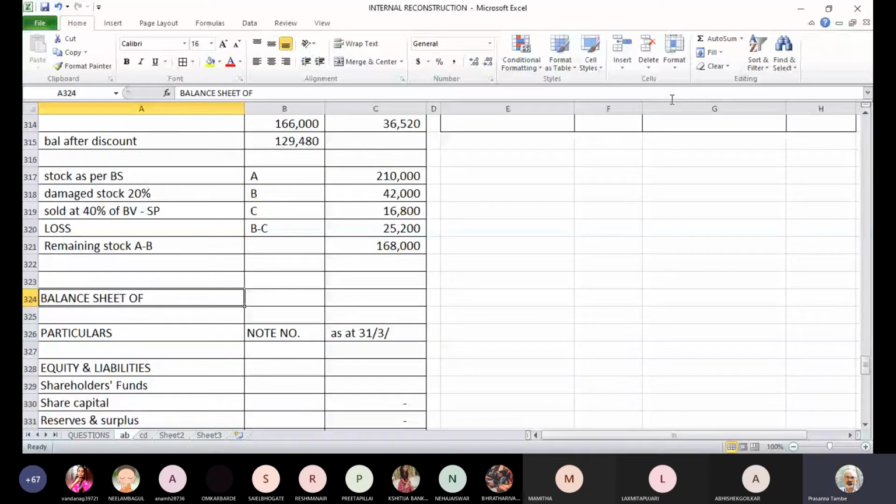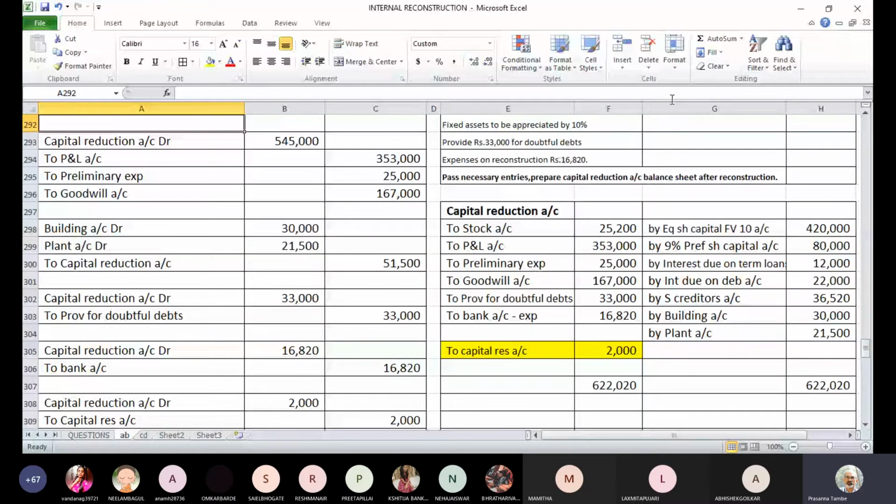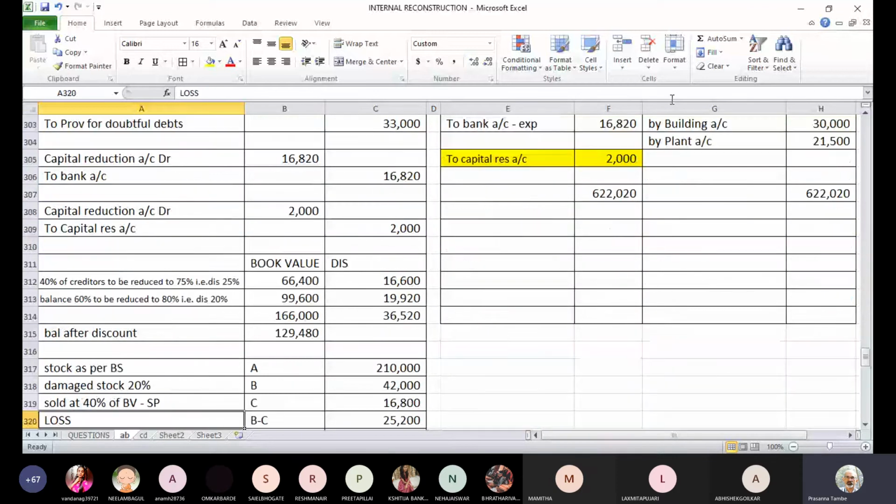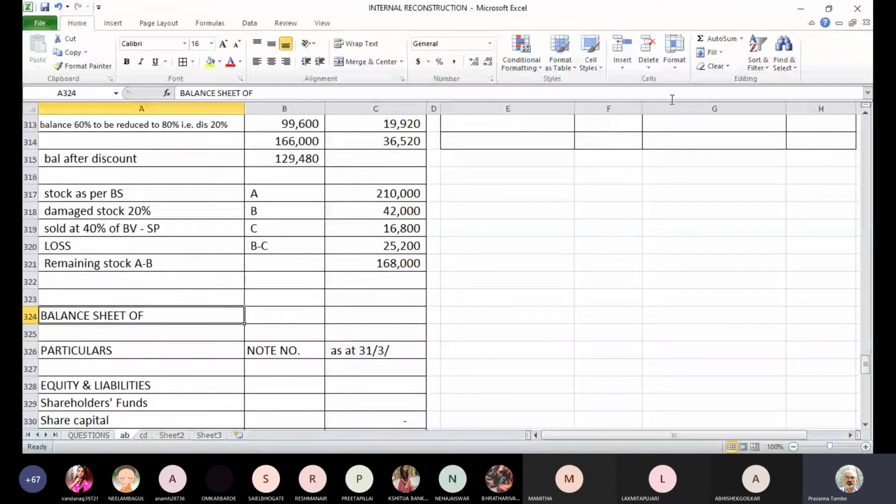The name of this company: balance sheet of Y Limited as of 31st March 2018.